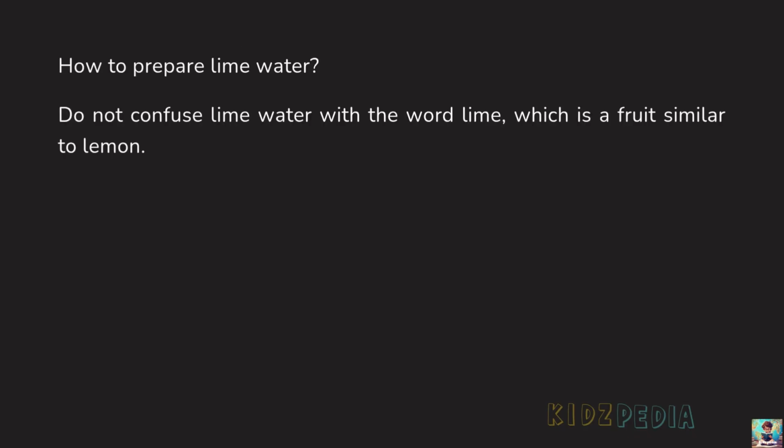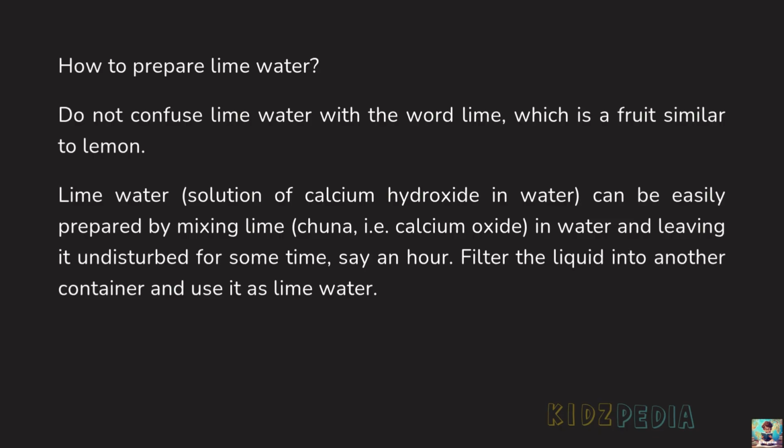How to prepare lime water? Do not confuse lime water with the word lime, which is a fruit similar to lemon. Lime water, that is solution of calcium hydroxide in water, can be easily prepared by mixing lime, that is tuna, that is calcium oxide, in water and leaving it undisturbed for some time, say an hour. Filter the liquid into another container and use it as lime water.